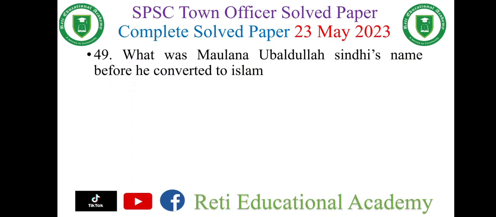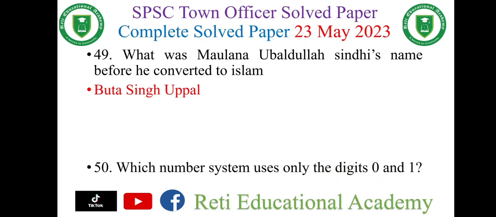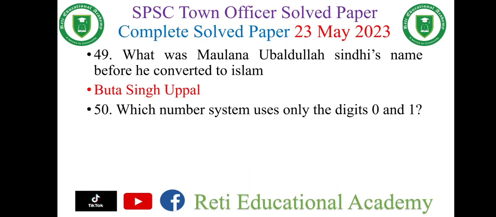Question number 49. What was Maulana Ubaidullah Sindhi's name before he converted to Islam? And the right option is Buta Singh Oberoi. Question number 50. Which number system uses only the digits 0 and 1? And the right option is binary.